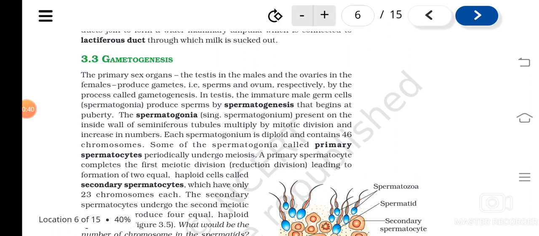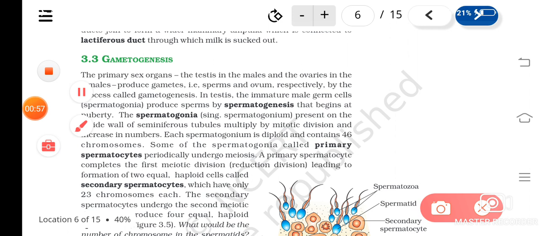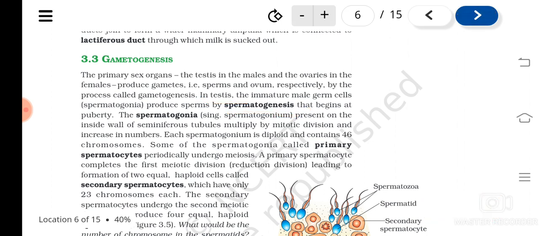Okay. So gametogenesis includes what? The formation of sperms and the formation of egg or ovum. The formation of the sperm is known as spermatogenesis. Spermatogenesis, and it takes place where? In the testis. Inside the testis it takes place, and that begins in puberty. When the boy child attains puberty, then only spermatogenesis starts.